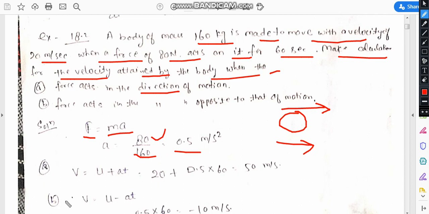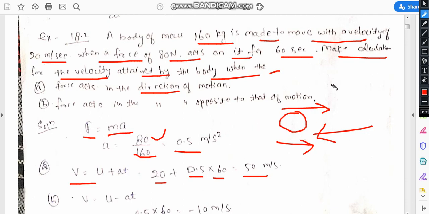So in order to determine the velocity, we know that the first equation of motion is v is equal to u plus at. So u is nothing but 20 meter per second, where it started its motion, and a is 0.5, and it acts on the body for 60 seconds. So the net velocity after 60 seconds is 50 meter per second. While if we apply the force in the opposite direction, your acceleration is nothing but retardation.